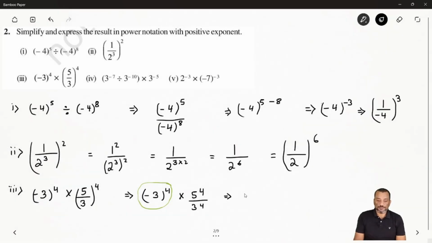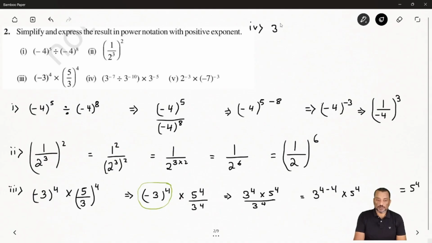So based on that we can directly write this one. So we can say 3 to the power 4 times 5 to power 4 by 3 to power 4. Now you can see this 3 to power 4 and 3 to power 4 is same. So we can say 3 to power 4 minus 4 times 5 to power 4. So you will get how much the result? You will get 5 to power 4. Hope you have cleared with this one. Now let's solve the next question. Next question is the fourth one.